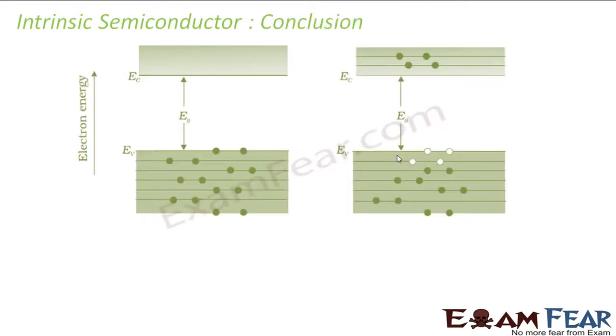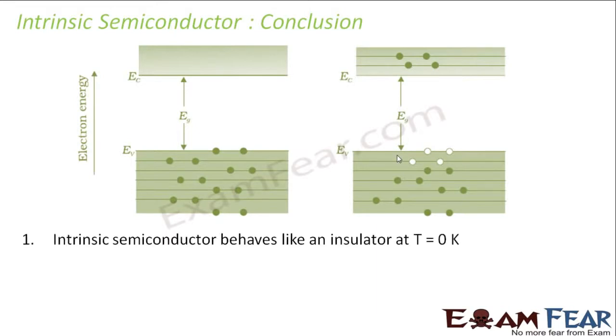So what did we conclude about an intrinsic semiconductor? We concluded that it behaves like an insulator at T equal to 0 Kelvin, where all the electrons are in the valence band and the conduction band is completely empty.